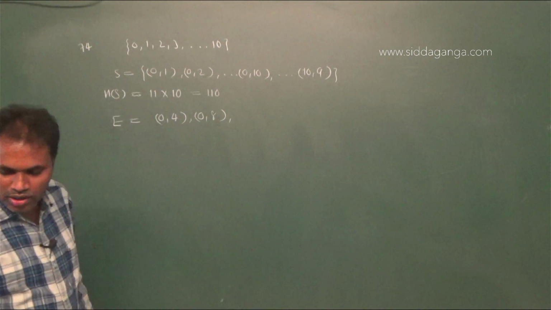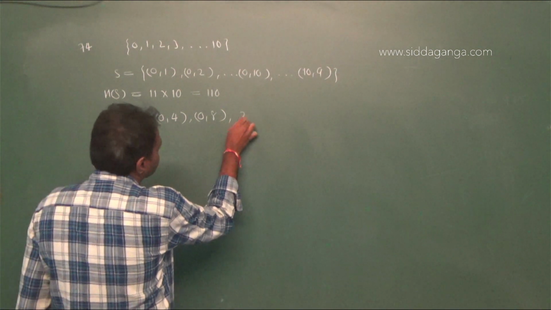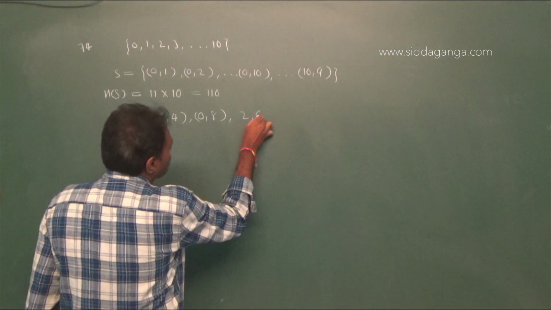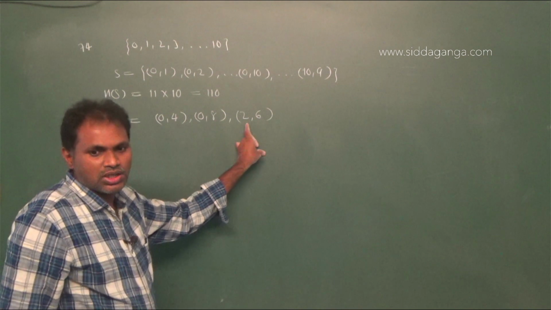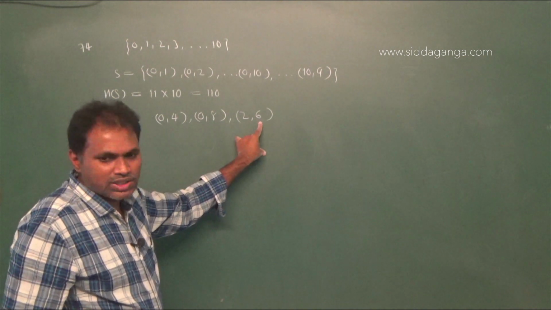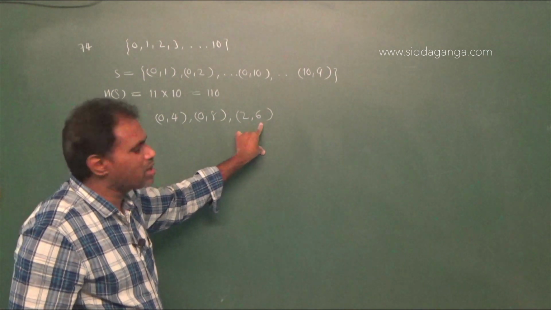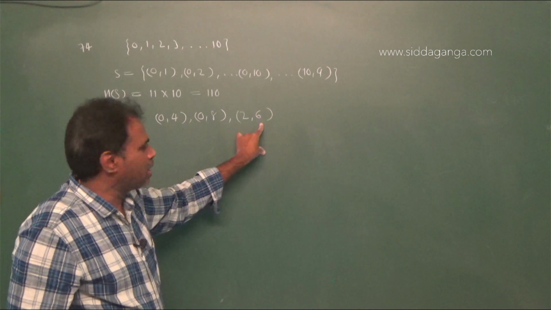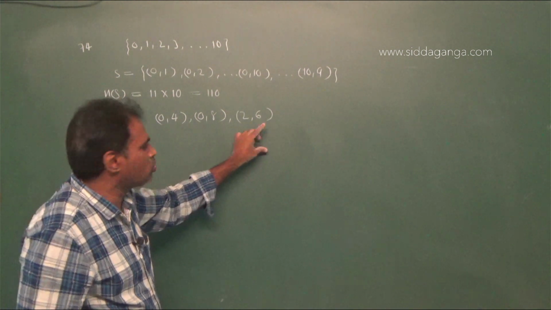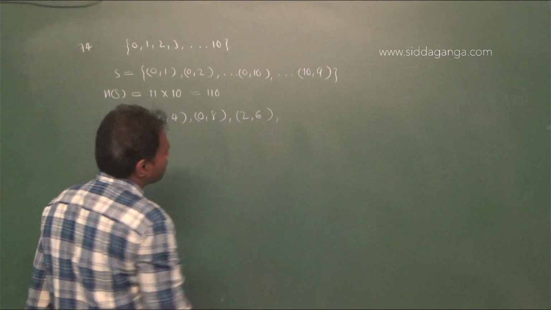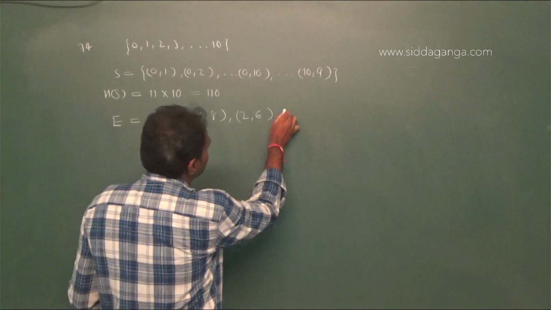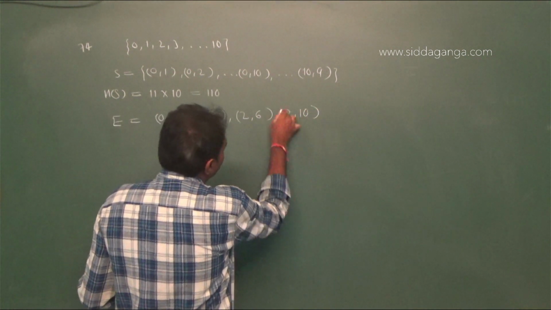Then you take one more even number, that is 2 comma 6. 2 plus 6 is 8, 8 is a multiple of 4. And 2 minus 6 is minus 4, minus 4 means 4, 4 is a multiple of 4. Next, 2 comma 6 and 2 comma 10.